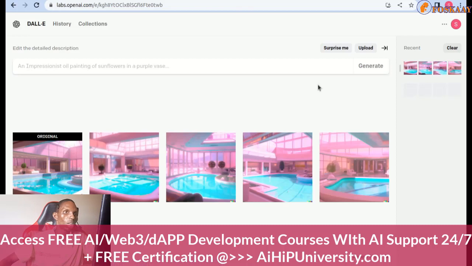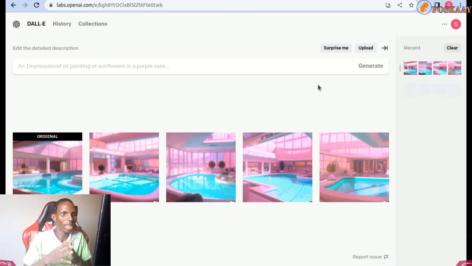You understand? So that's majorly how to set up and use DALL-E AI realistic image and art generator, either as a developer or non-developer, to generate for your app, client project, or just anything you want to use it for.